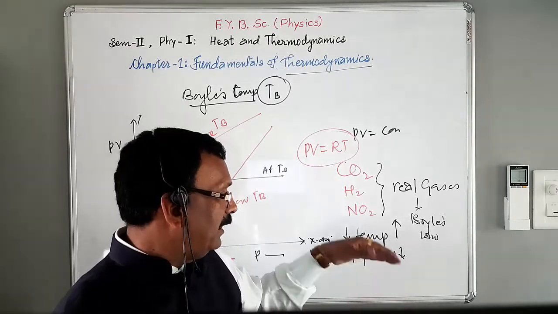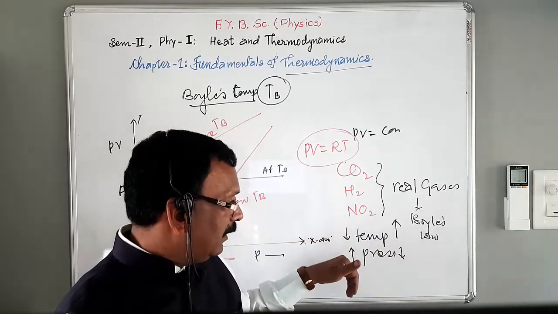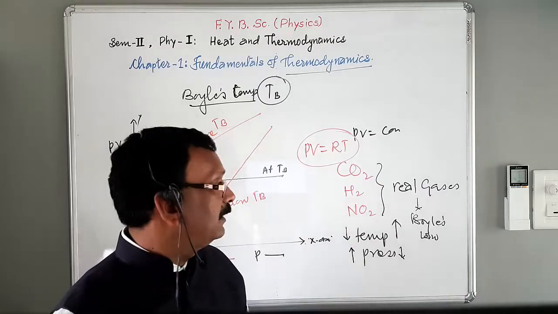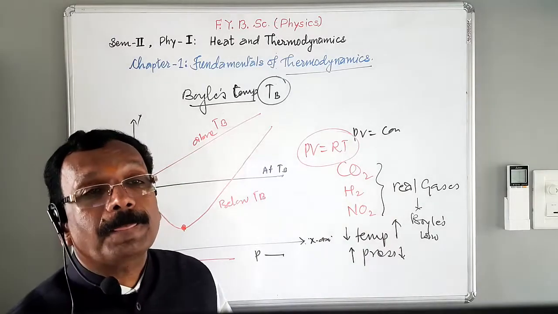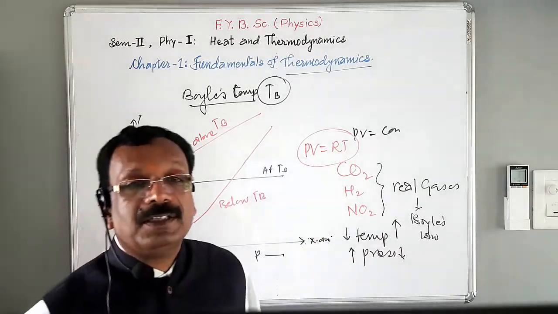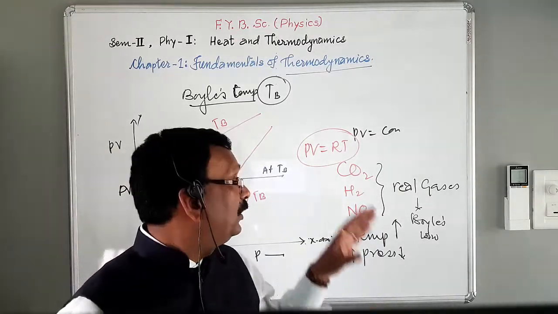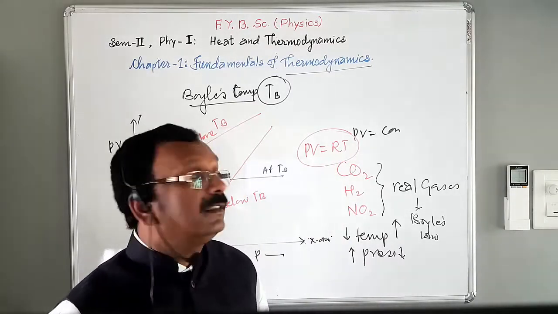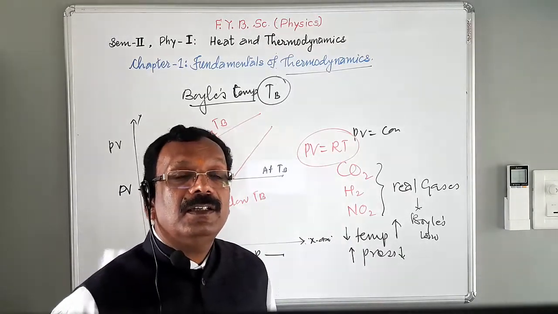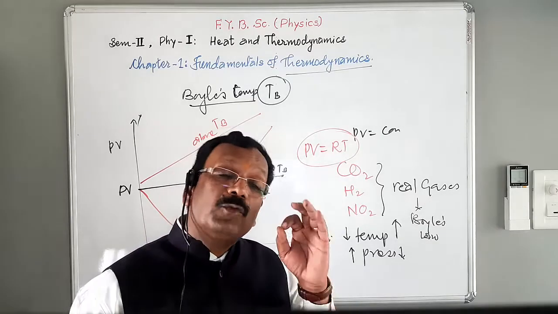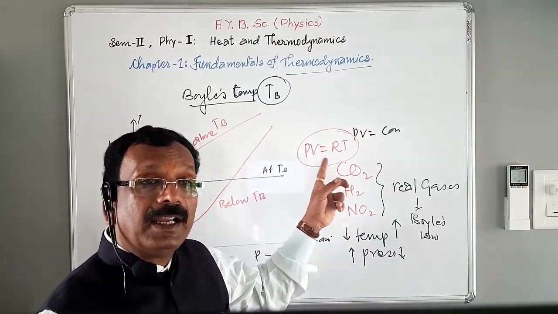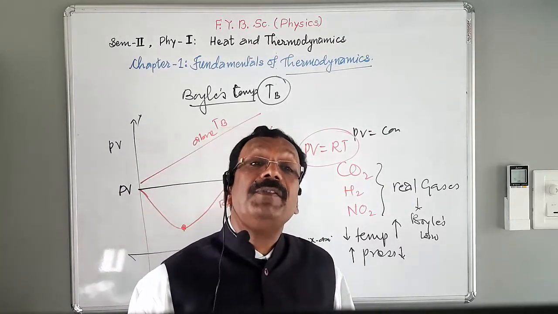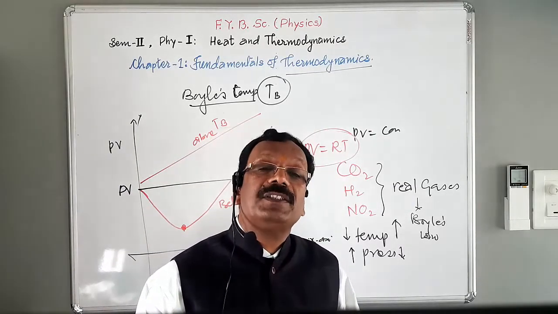When pressure increases and volume decreases, these real gases do not obey the perfect gas equation, and hence it is necessary to modify the perfect gas equation. Van der Waals modified this perfect gas equation, and hence in the next lecture we will see the van der Waals equation of state.